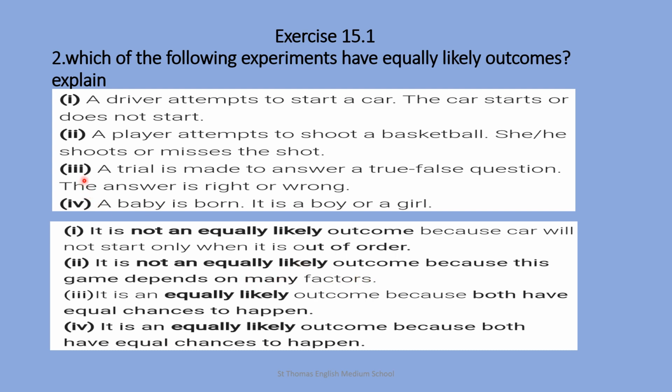Number 3, a trial is made to answer a true or false question. The answer is right or wrong. It is an equally likely outcome because both have equal chance to happen. Number 4, a baby is born. It is a boy or a girl. It is an equally likely outcome because both have equal chances to happen.